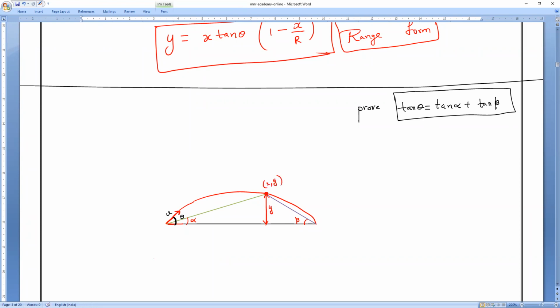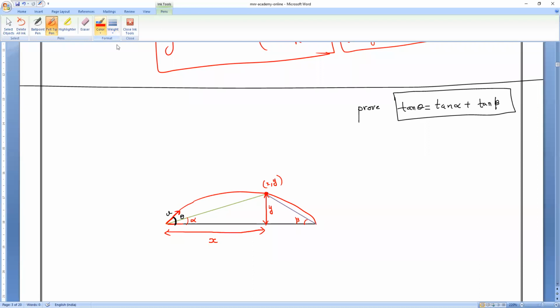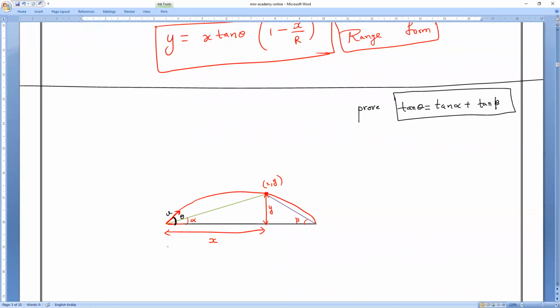Now what is the point here? x comma y. Till here the distance traveled along the x-axis is how much? x. But we all know this total is called the horizontal range, R. This total is R and this is x, so what is this remaining distance? R minus x. Be smart enough so that you can easily find it. And the maximum height attained is y, and this is alpha and this is beta. So we have to prove now from this.